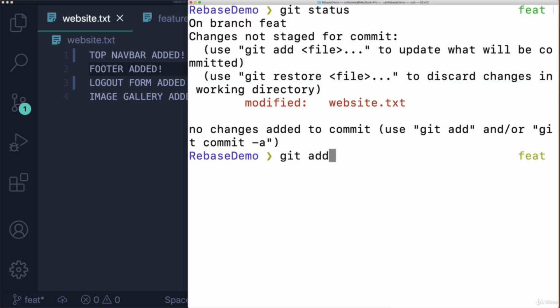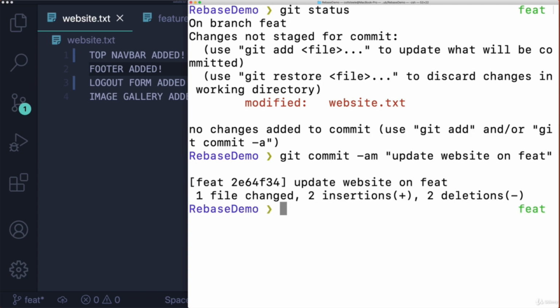So I'm going to add that and commit. And let's say like update website on feature branch. I'm just putting feature there so you can see it in the message. You normally don't say what branch you're working on in a commit message, but I'm just doing that here so that we can see it. Now I'm going to switch to master.